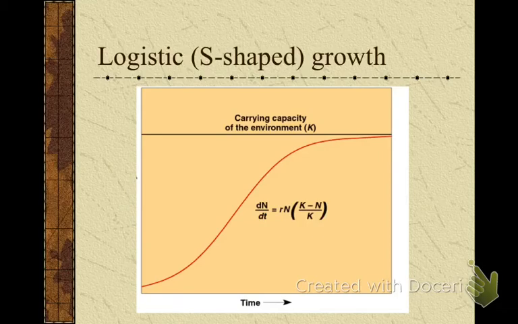So your S-shaped curve is one that has a carrying capacity and one that has limiting factors. And what's going to happen is it might go up, it might go down, it might go up, and it might go down. But it's this kind of sideways S here, if you make it sideways, it's going to hover around your carrying capacity.